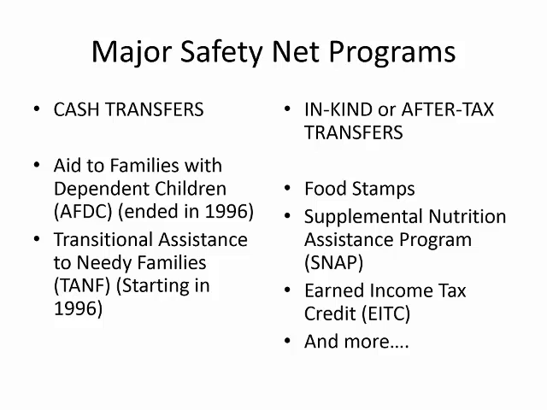Both of these programs go primarily to single-parent families with children. There are certainly many other safety net programs, but TANF and AFDC are by far the largest that provide cash income to poor families. A number of other safety net programs provide assistance to the poor on an in-kind basis or through the tax system. Because the official poverty rate does not capture these non-cash benefits, we'll defer our discussion of those types of benefits for a few minutes.